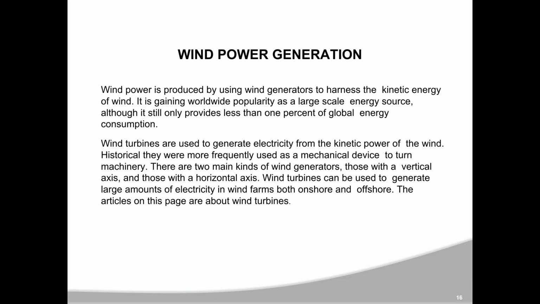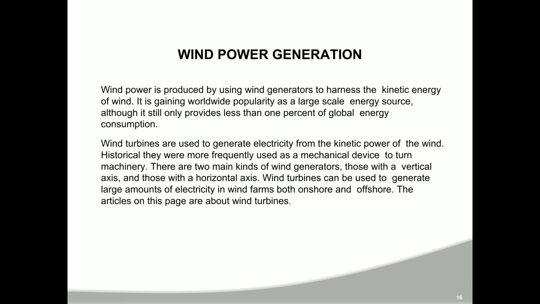Wind power generation. Wind power is produced by using wind generators to harness the kinetic energy of wind. It is gaining worldwide popularity as a large-scale energy source, although it still only provides less than 1% of global energy consumption. Wind turbines are used to generate electricity from the kinetic power of the wind. Historically, they were more frequently used as a mechanical device to turn machinery.